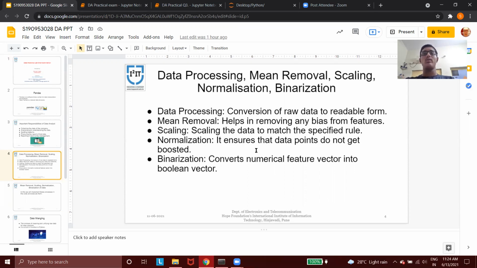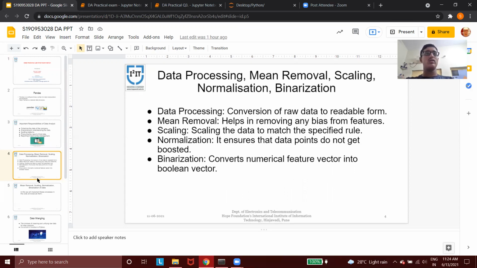Normalization. Normalization ensures that the data points do not get boosted. It involves adjusting the values in the feature vector so as to measure them on a common scale. Normalization is used so that data points do not get boosted because of the nature of the features. Then binarization. Binarization means converting the numerical vector into a Boolean vector, that is, ones and zeros.